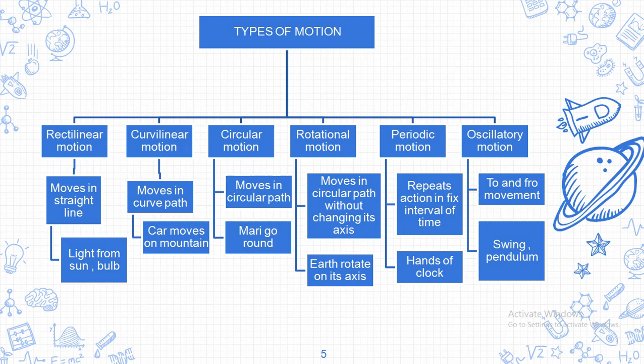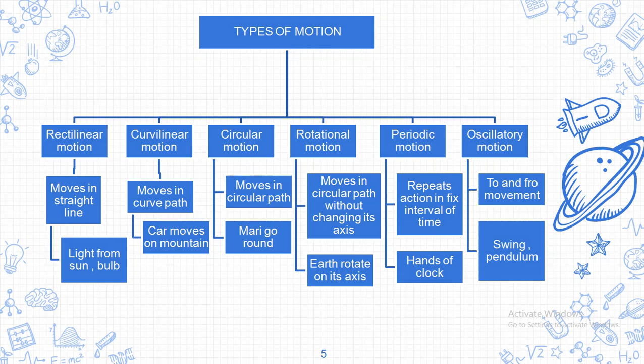Now various types of motion are there. Not all objects perform the same kind of motion. So based on that, they are classified into various types of motion like rectilinear, curvilinear, circular, rotational, periodic, oscillatory, etc. Okay, let's take a short glance.